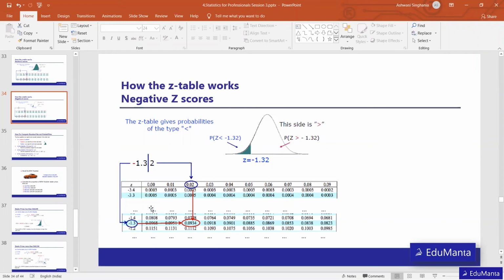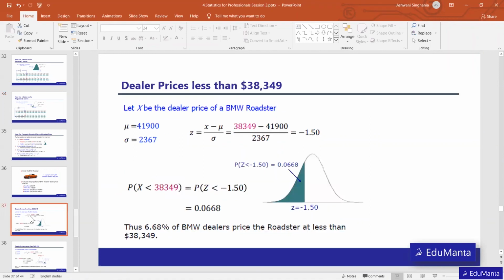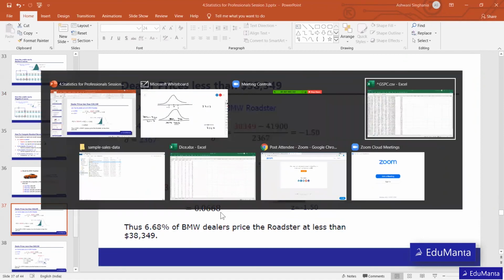Whatever value will fall somewhere here, that will be this value, 0.0668. So basically 6.68% of BMWs are being sold below this particular price. We can calculate the same value from Excel, so let's try that using the same example.